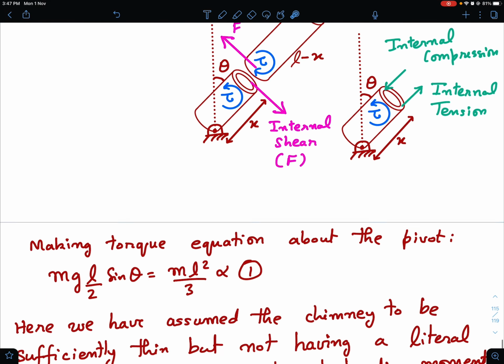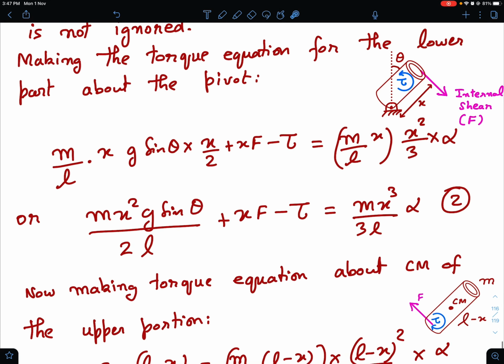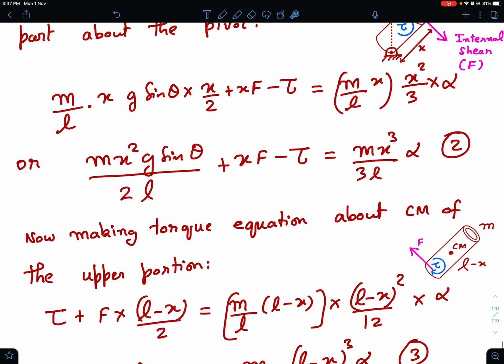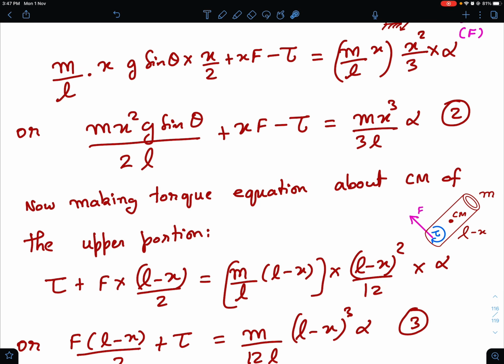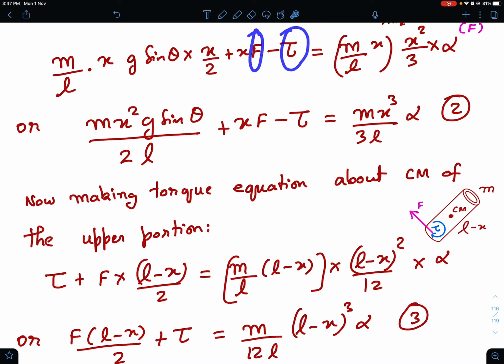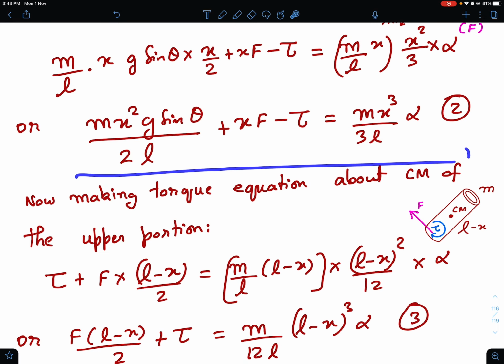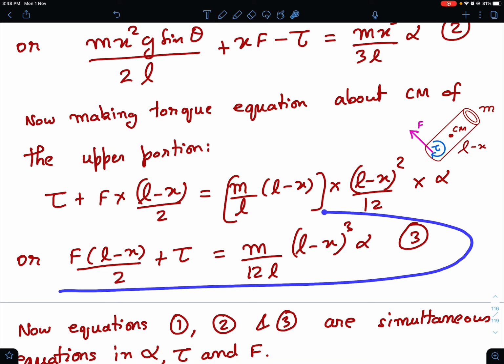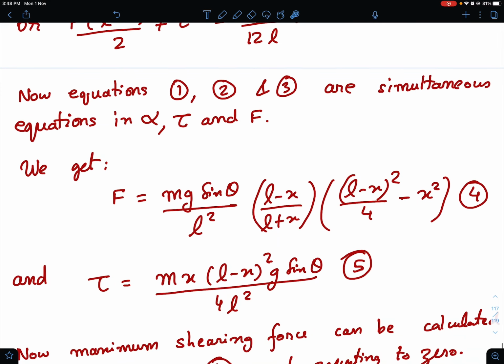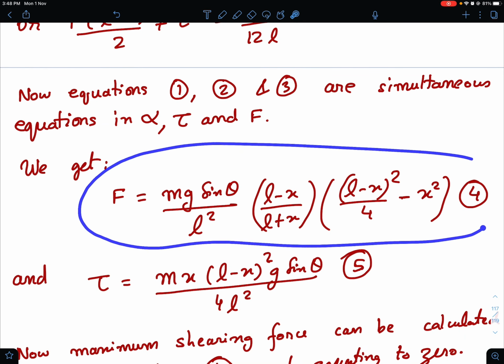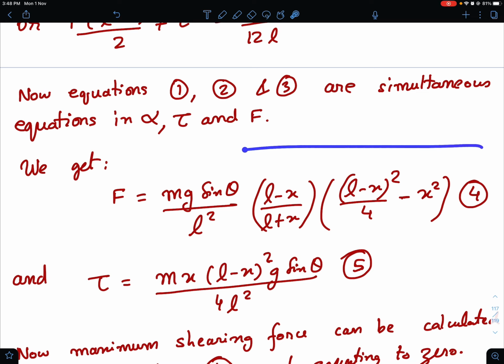Now if you consider equations 1, 2 and 3, you have 3 unknowns and you have 3 equations. What are the 3 unknowns? Apart from alpha, you have tau, and you have this F. So we have 3 unknowns and we can solve for them in terms of x, and I'll be mainly interested in the values of tau and F. Okay, so you can either do it by hand or you can put it in any computer algebra system and solve this system of equations. This is the third equation for the upper part, and if you solve these equations, then this is the solution that you get.